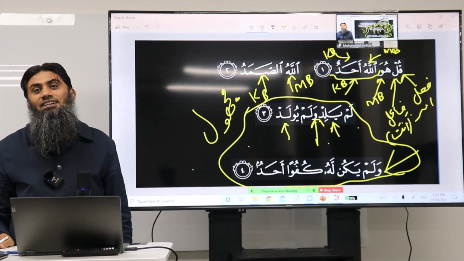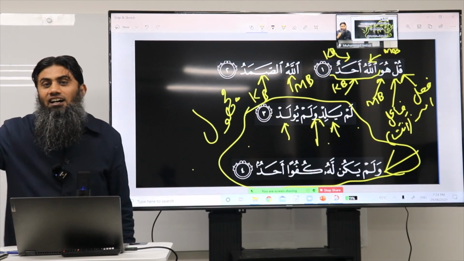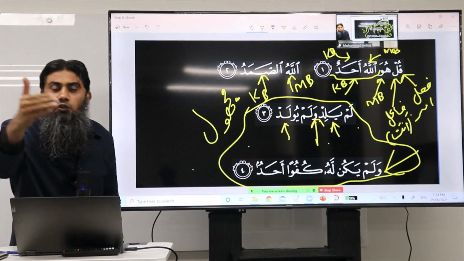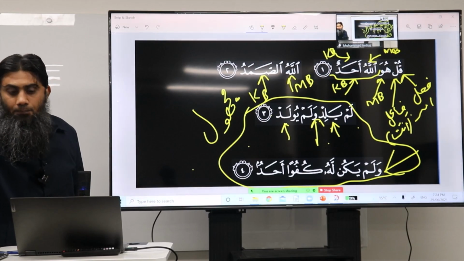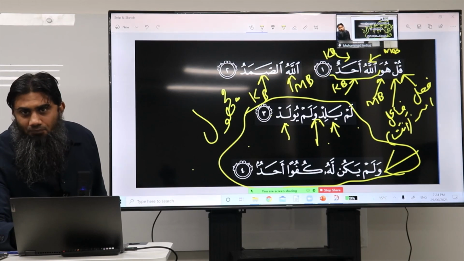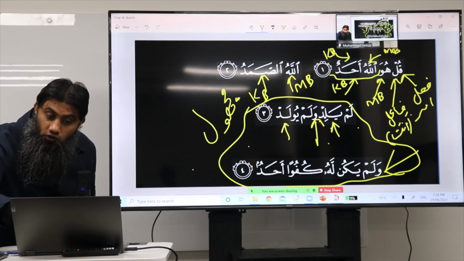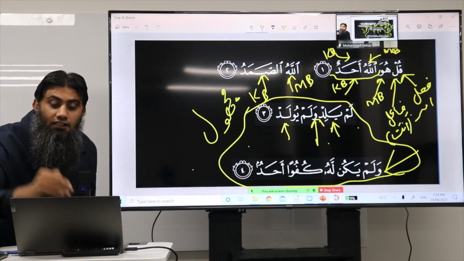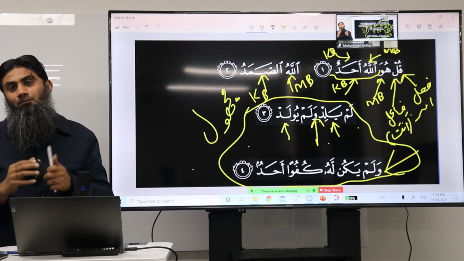You notice this thing? You actually have only 3 sentences. Allahu Ahadun, Allahu Samadun, and the next whole thing is one bucket. Because the wow in the 3rd ayah is connecting both of them, and then the wow at the start of the 4th ayah is connecting the 4th ayah with the 3rd ayah. In this way, the 3rd and 4th ayah are one cluster.